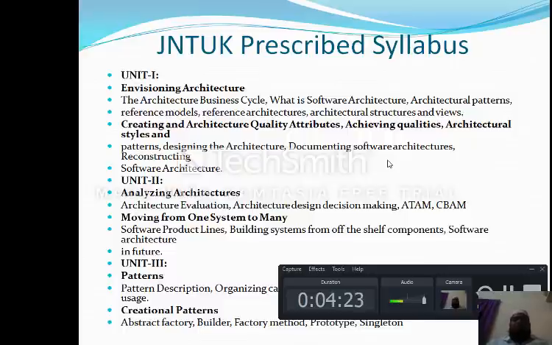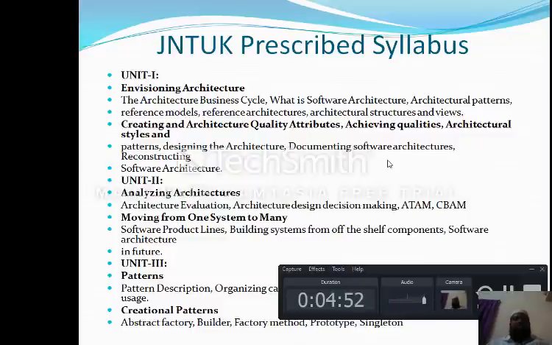You might have seen just quality attributes, FURPS quality factors, and different types of quality factors in unit 3 of your software engineering. But here we will see not only the basics, fundamentals and concepts, you will also see the in-depth concepts of these topics. Now in unit 2 we will discuss analyzing architectures.